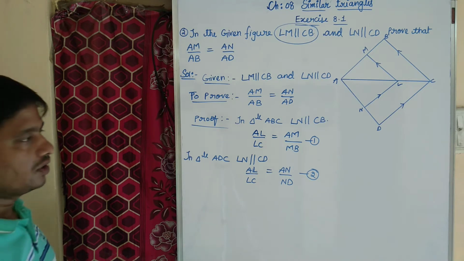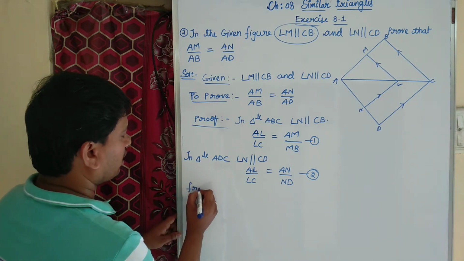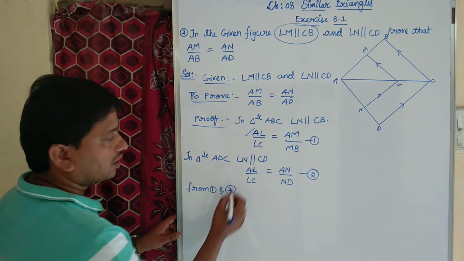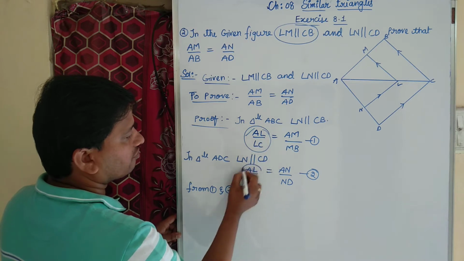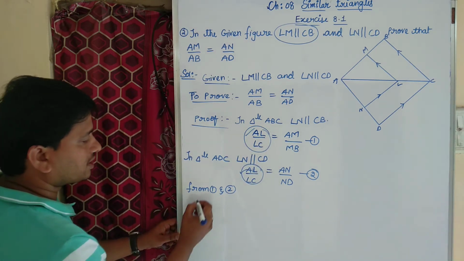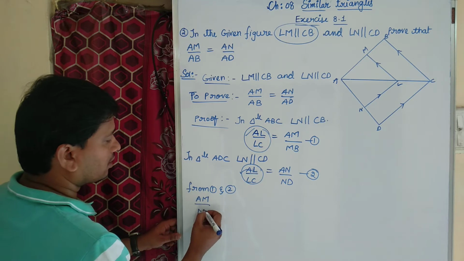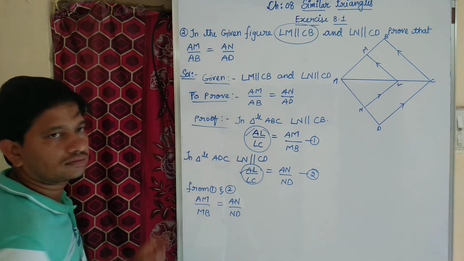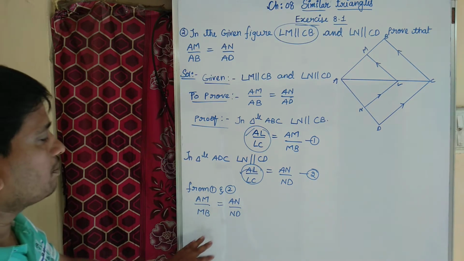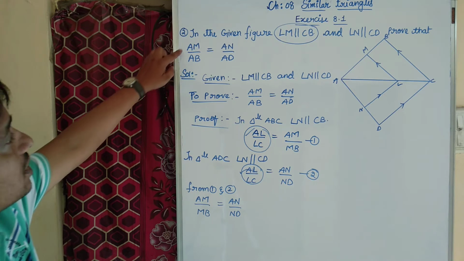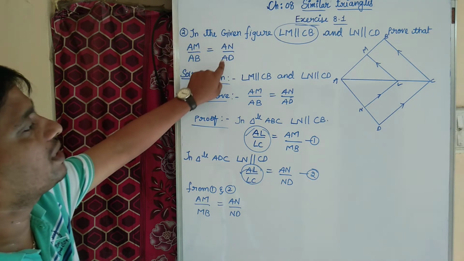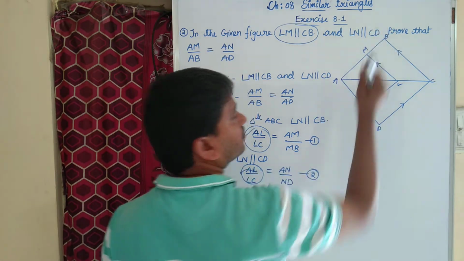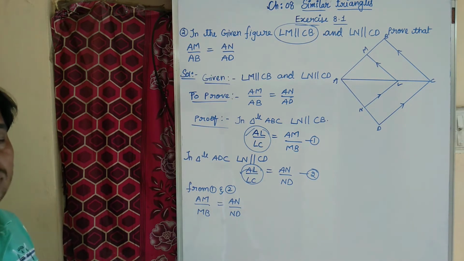If you observe equation number 1 and equation number 2, from 1 and 2, here the left hand side is AL by LC, and here also the left hand side is AL by LC. Both left hand sides are equal, so I can equate the right hand sides. So AM by MB equal to AN by ND. But actually they are asking to prove AM by AB equal to AN by AD. AB is the whole thing, but we got only a part, only MB. So what to do?